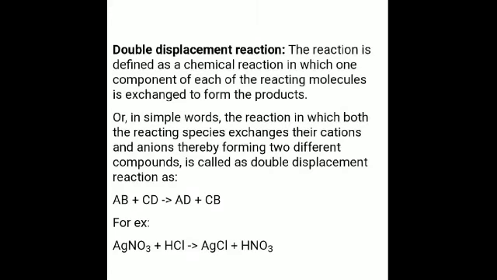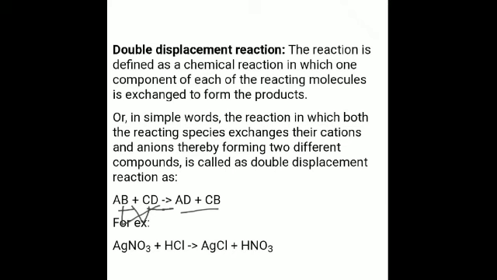What is a double displacement reaction? It is a chemical reaction in which two compounds in aqueous solution exchange their ions to form new compounds. So you can see over here that these are two compounds. I have told you that each and every compound consists of an acid radical and a basic radical. So they tend to exchange. A exchanges with D and B exchanges with C. So what is formed is AD and CB.